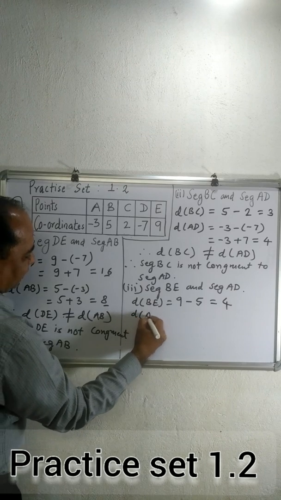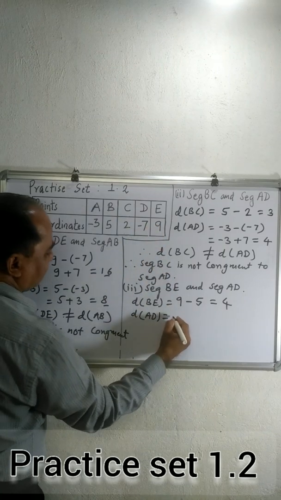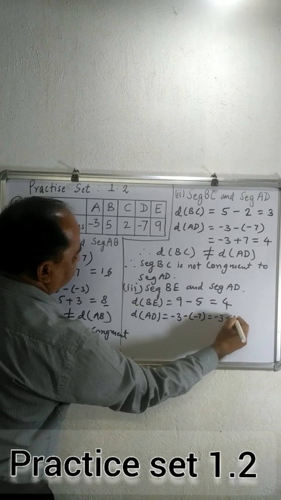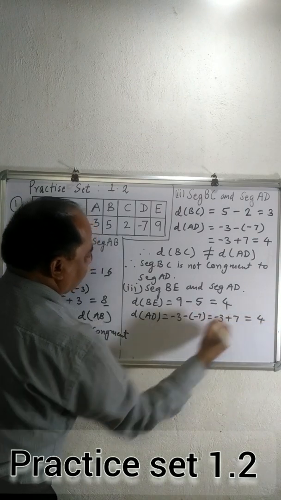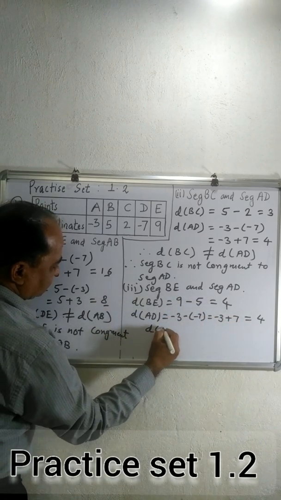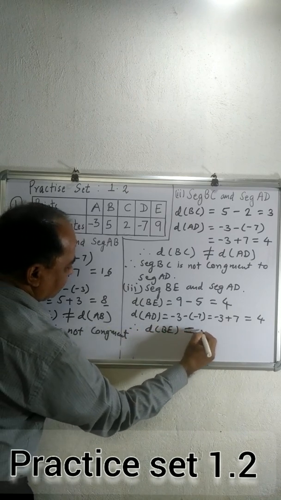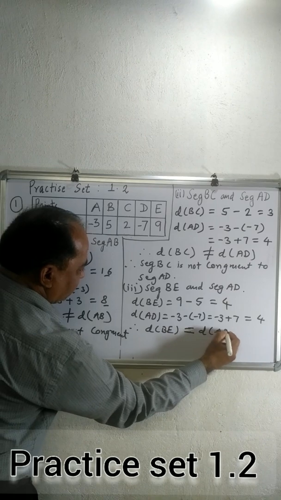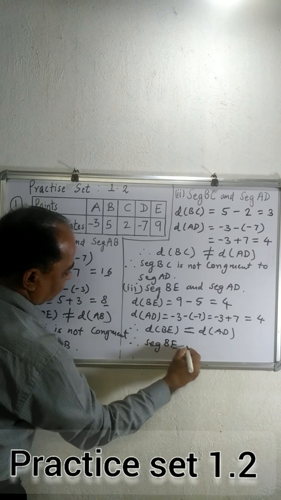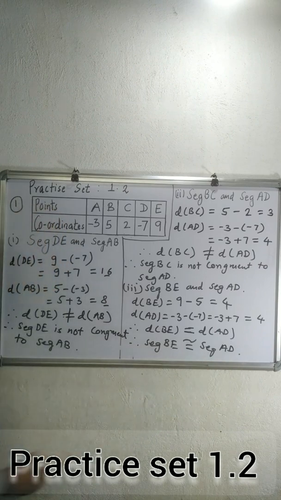And distance AD, with coordinates -3 and -7: -3 is greater, -3 minus -7, so -3 plus 7, which is equal to 4. So both the distances are equal, 4 and 4. So distance BE is equal to distance AD. Therefore segment BE is congruent to segment AD.